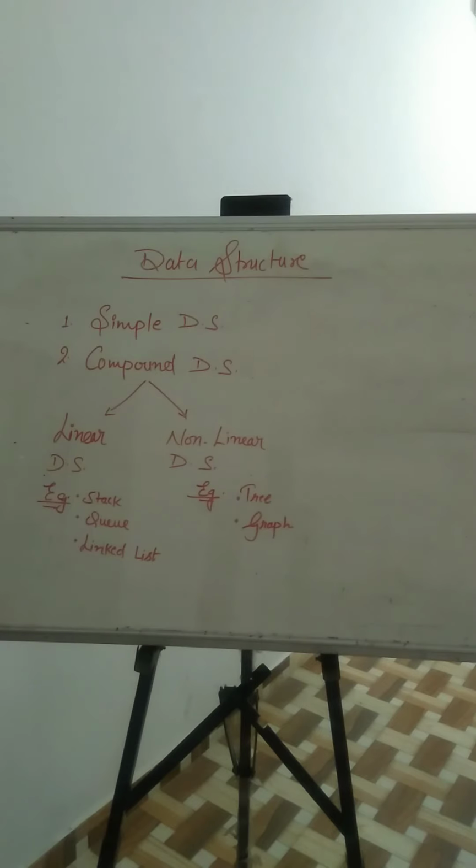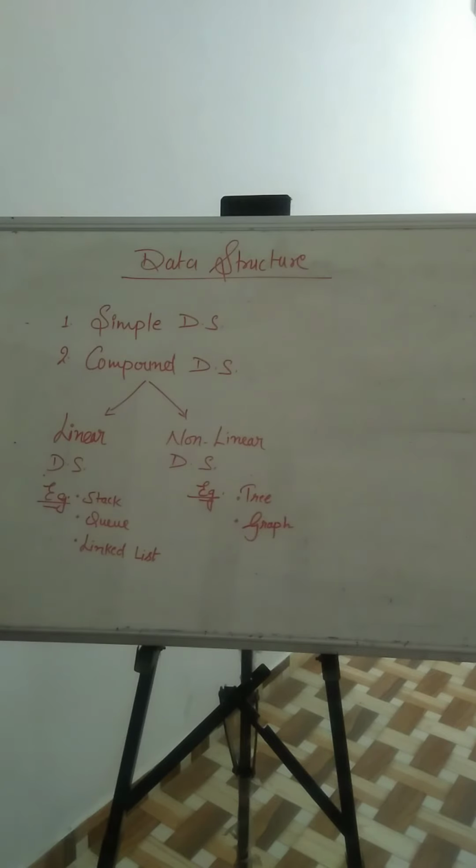In simple data structure, those types of structure which are normally built from primitive data types like integer, real, characters, booleans, are known as simple data structures. Next is the compound data structure. Simple data structures can be combined in various ways to form more complex structures called compound data structures. Okay. It's divided into two parts, linear data structure and non-linear data structure.